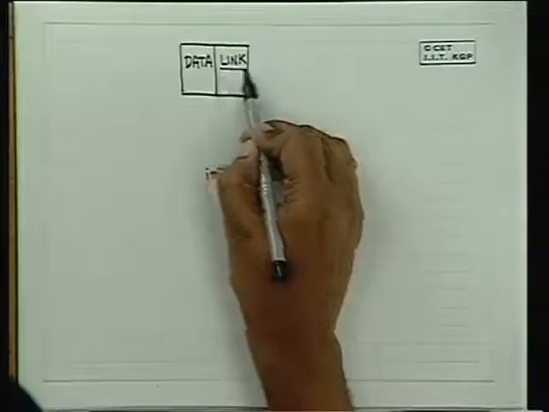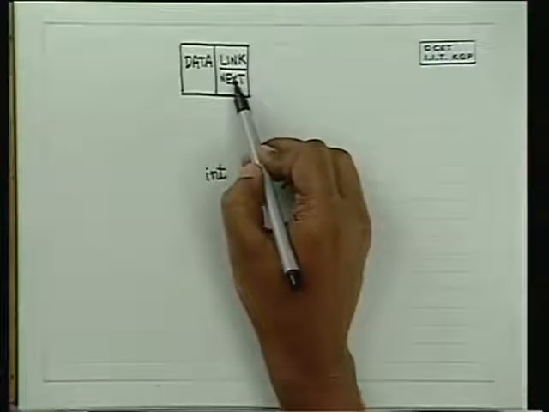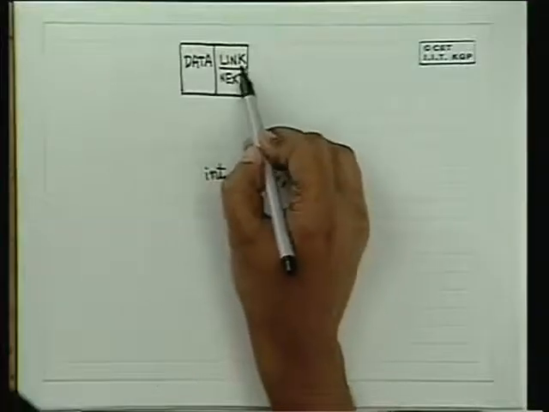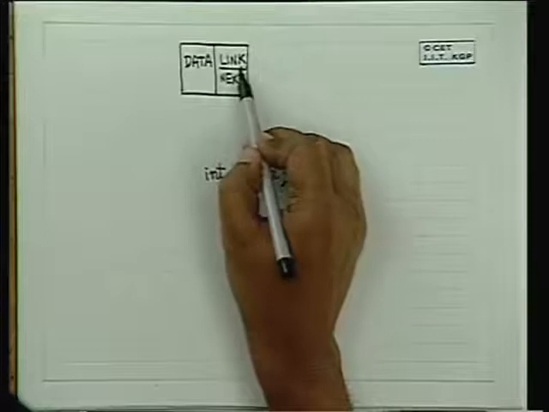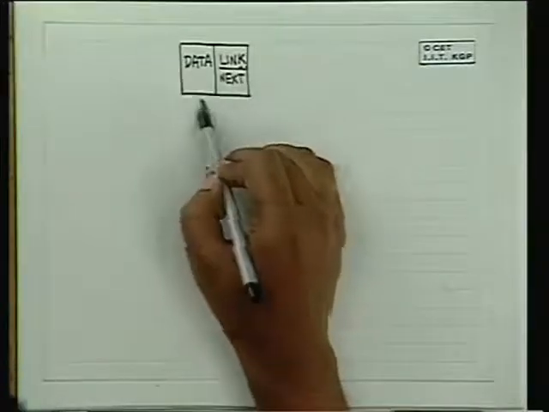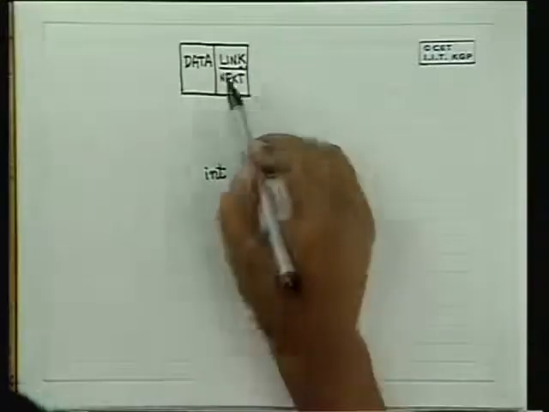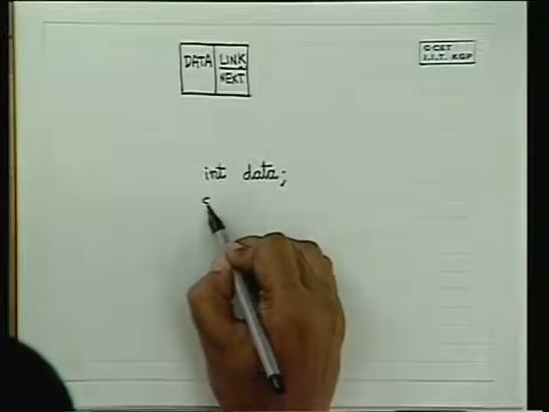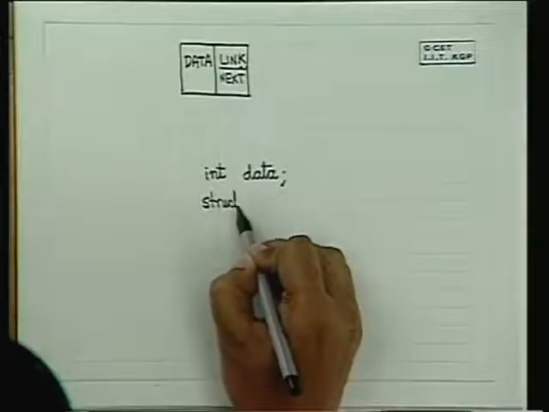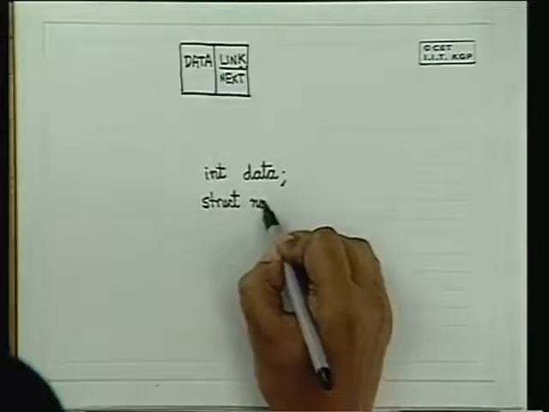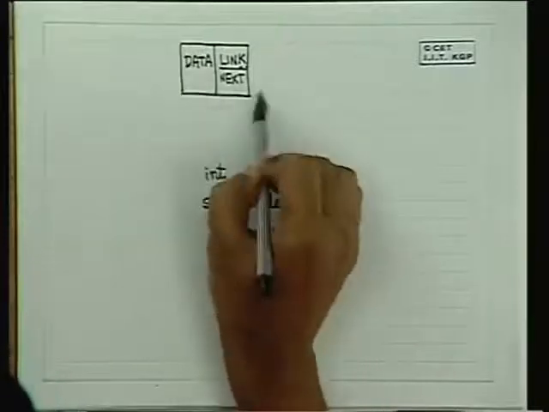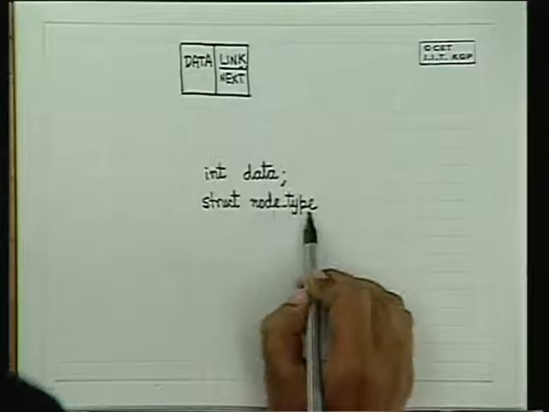and corresponding to this link or next, let us call it link or next, any one of them, this will have a declaration which is a pointer to a structure of this type. This field is a pointer to a structure of the same type as this. So now we end up with a recursive definition of such a structure. So this will be struct, say node type. If this structure is node type, then this will be a pointer to that.